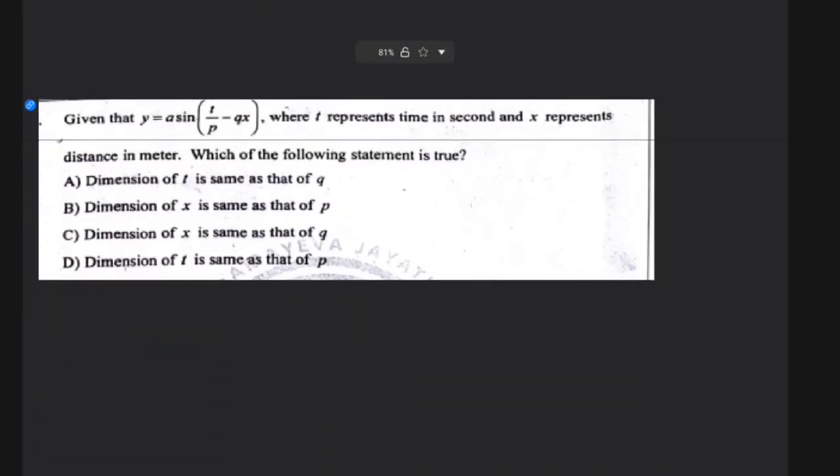And next one is this one. So given that y is equal to a sin(t/p - qx), where t represents time in seconds and x represents distance in meters, which of the following statements is true?